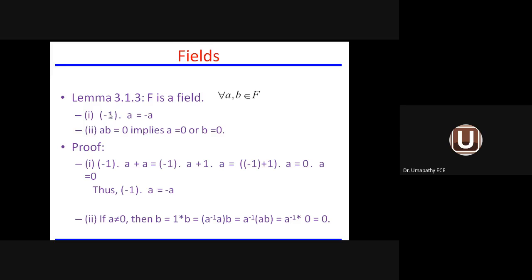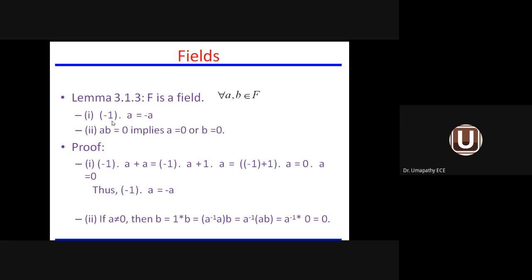Then they have given two expressions here. Minus 1 into A equals minus A. For that, they have given the proof. And similarly, A dot B equals 0 implies either A equals 0 or B equals 0. For that, a proof is available.